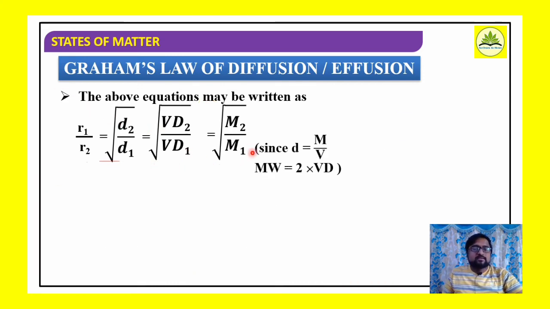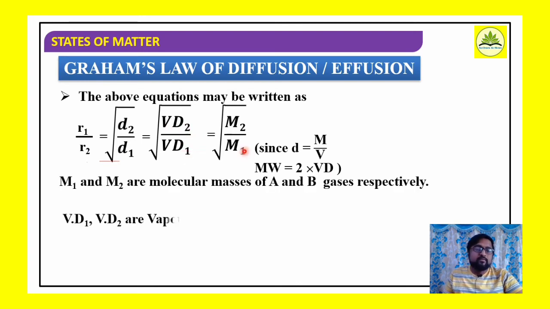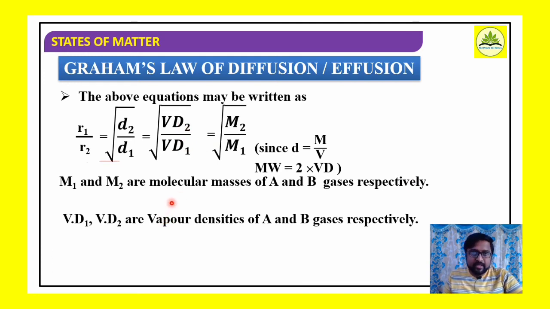Well, as I already mentioned, since density is equal to mass divided by volume, we got the expression M2 by M1, and since molecular weight is equal to 2 into vapor density, therefore we got VD2 by VD1. So here M1 and M2, what do they indicate? They indicate the molecular masses of A and B gases respectively. And what about VD1 and VD2? They indicate the vapor densities of gases A and B respectively.